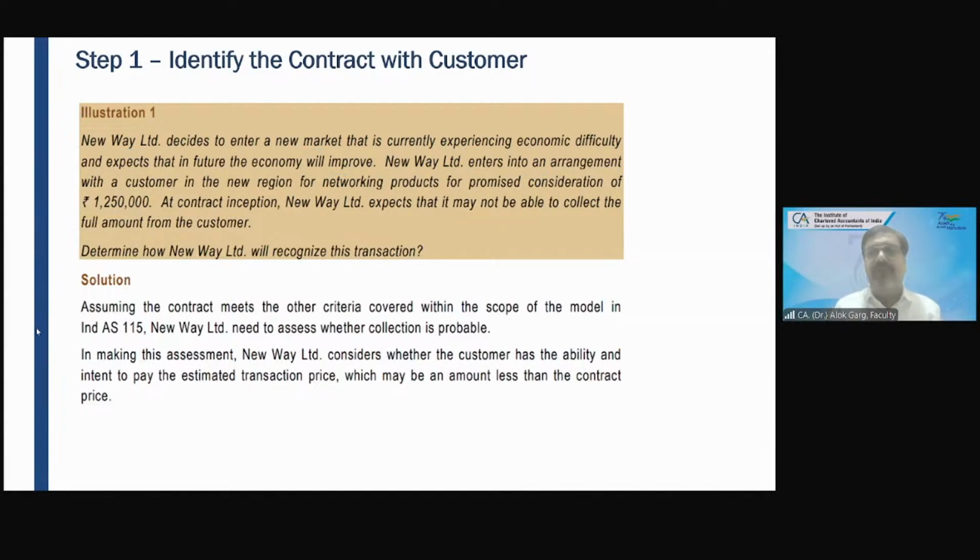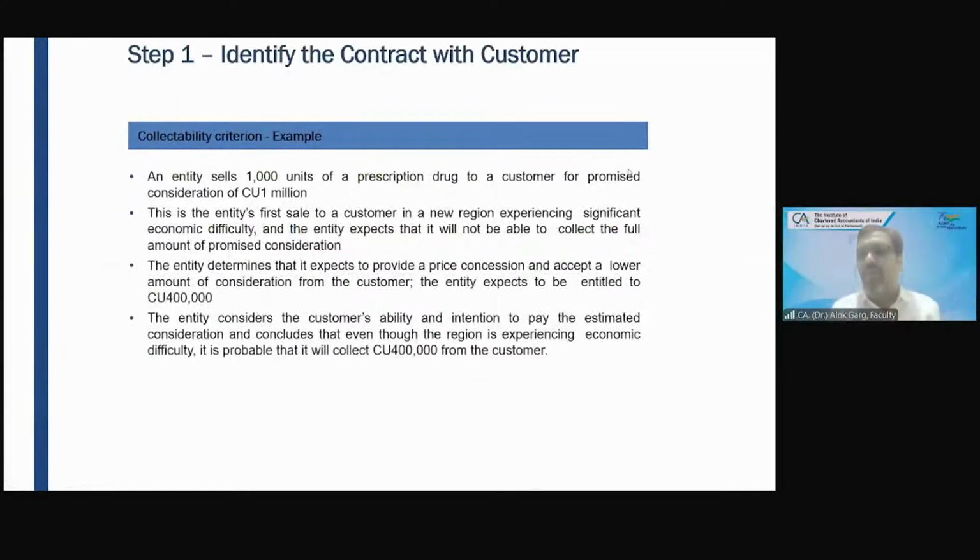And let's discuss one more illustration from my own example. And this is there in your study material also. An entity sells 1,000 units of a prescription drug, means medicine, to a customer for a promised consideration of 1 million currency units, 10 lakh rupees.